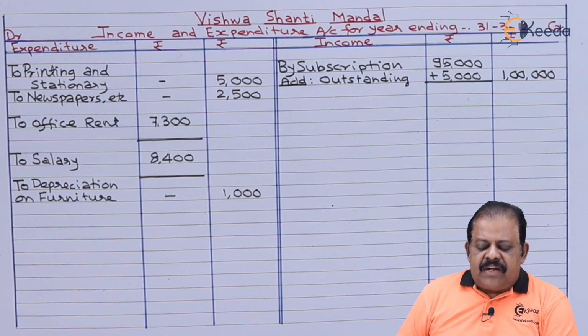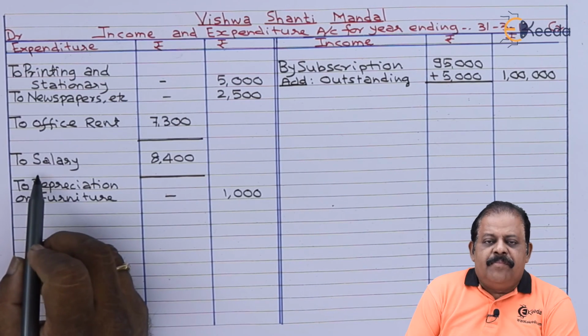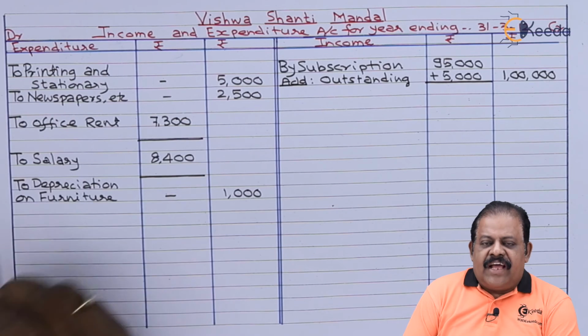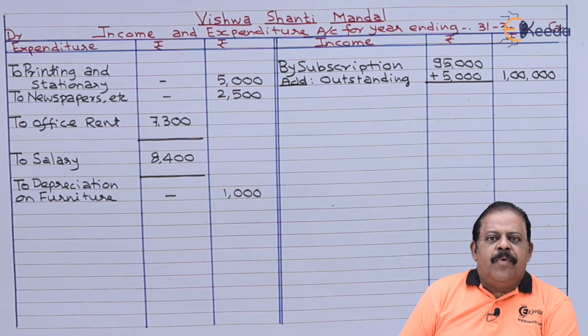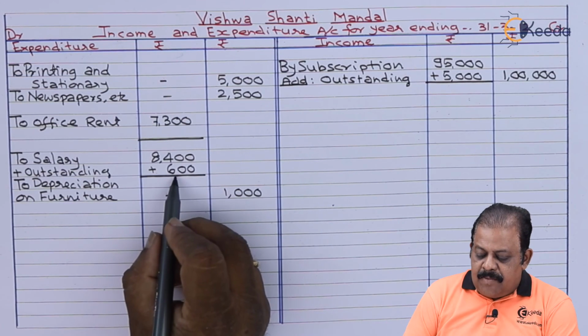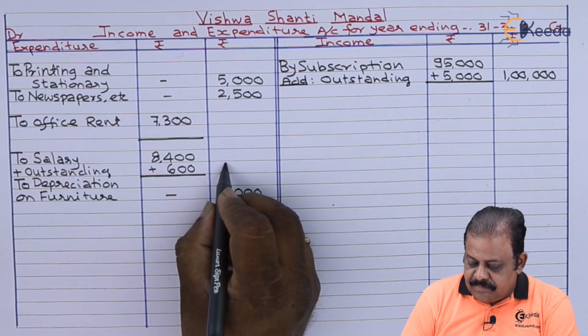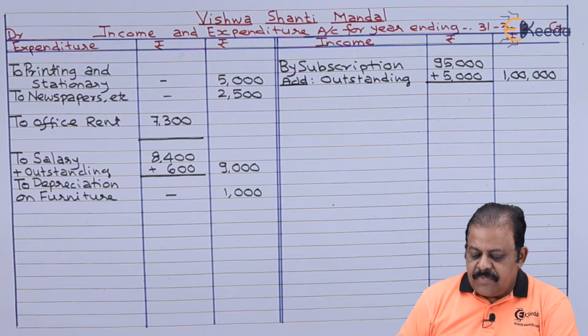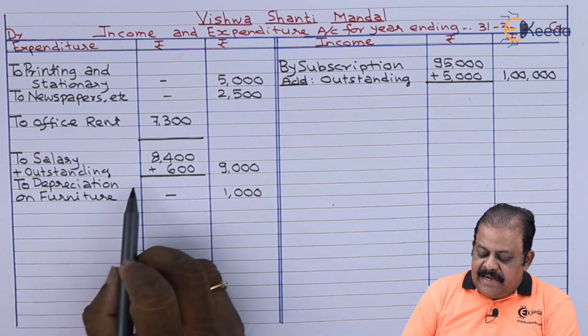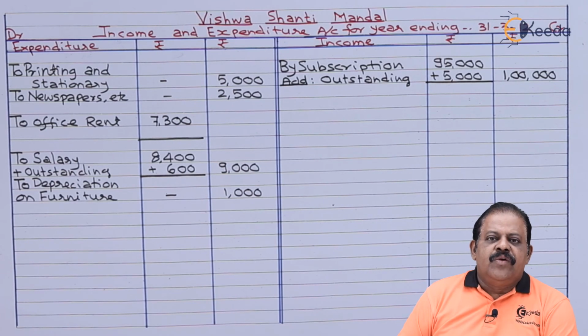This will have another effect in income and expenditure account on the debit side. To the item of salary, we have to add outstanding amount. We have added outstanding amount 600. So now total salary is 9,000. Second effect of this outstanding salary, we have already recorded in balance sheet as liability.